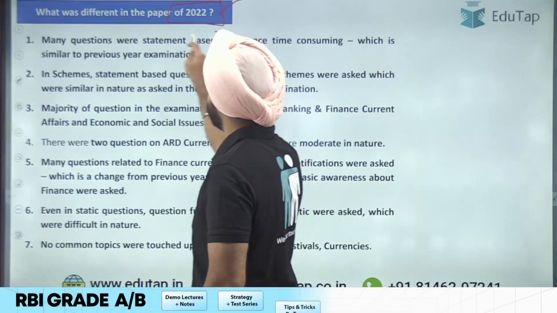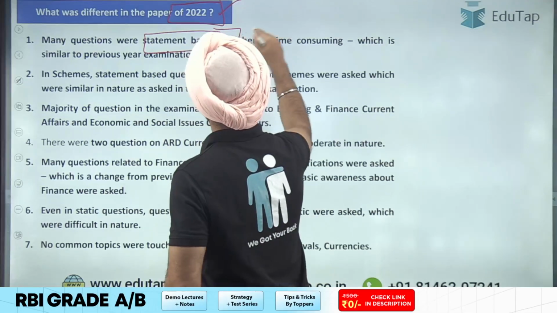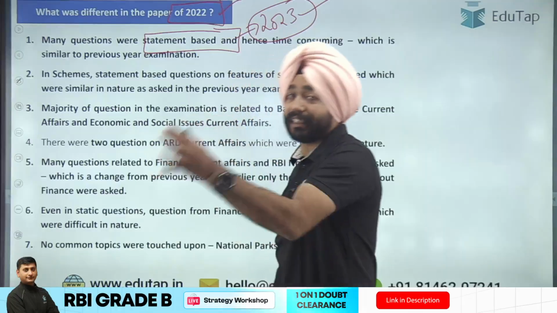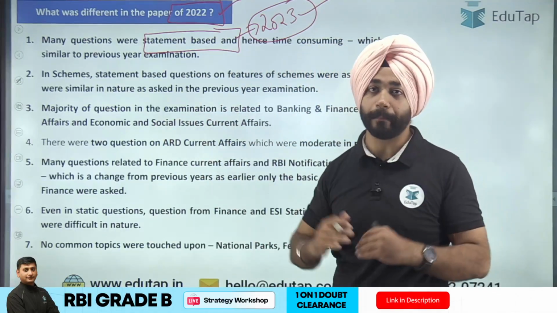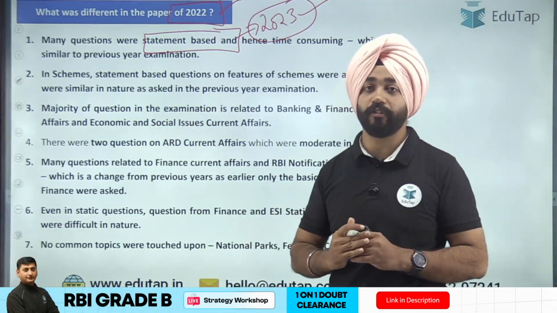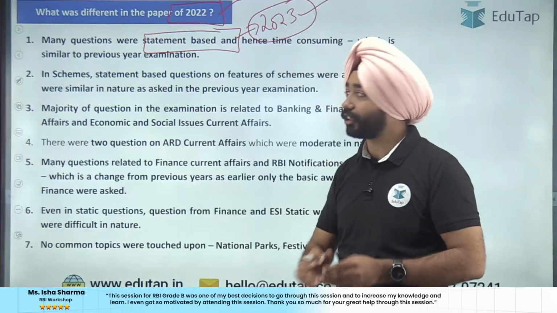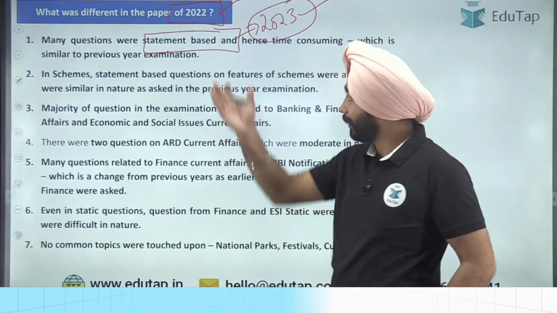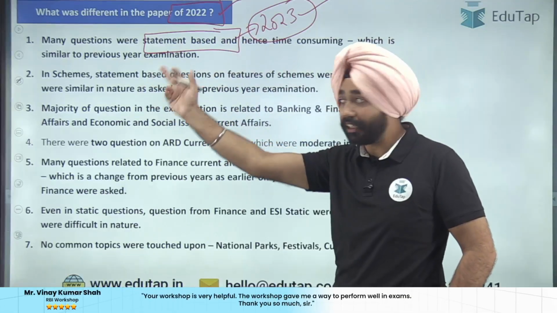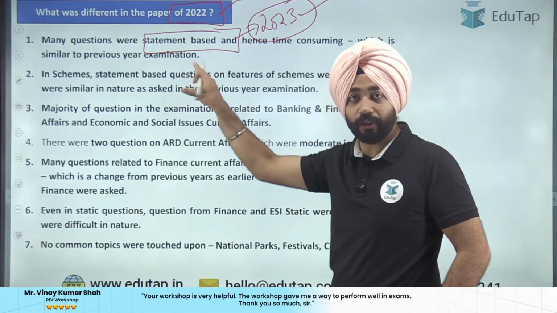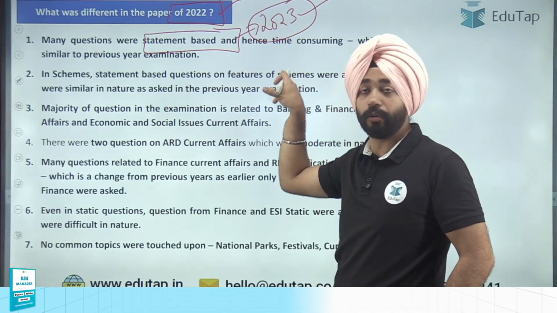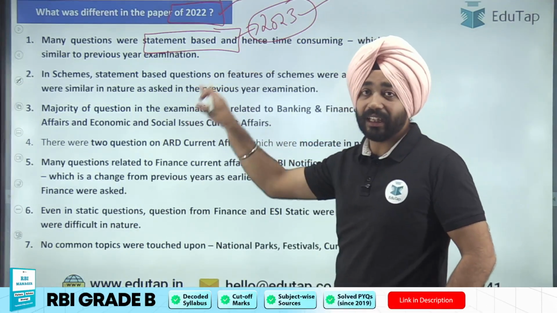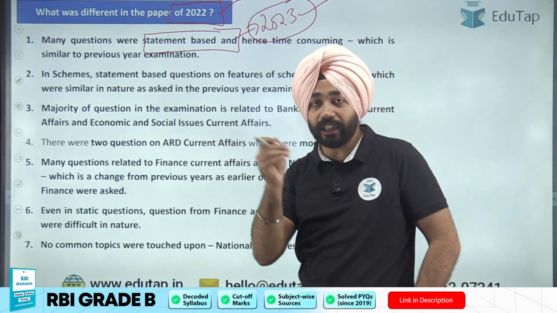Look at the first point here: statement based questions. Look at the examination of 2023. It was a completely statement based question and a lengthy paper. Look at the paper of 2024. They have started asking statement based questions, which is now a routine for every student. But at that time, it was a major difference that we found. So the learning is that the examination has evolved like this. Statement based questions were being asked.